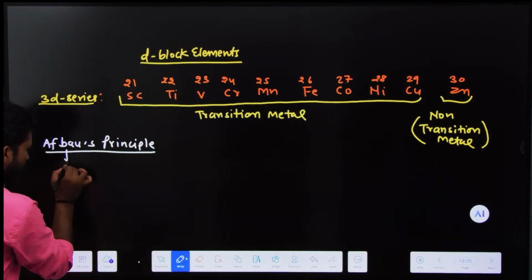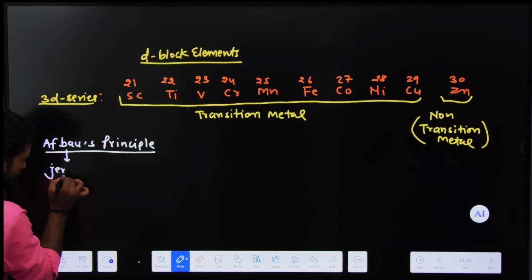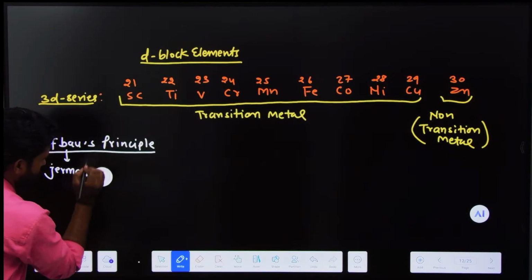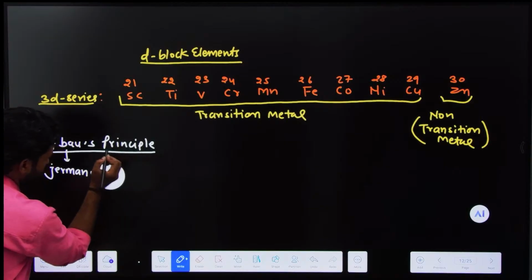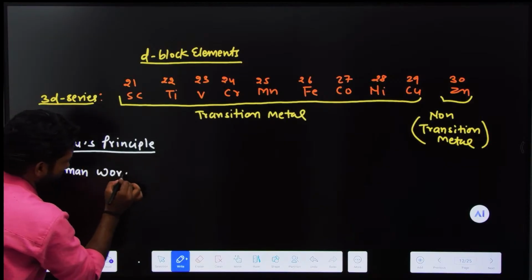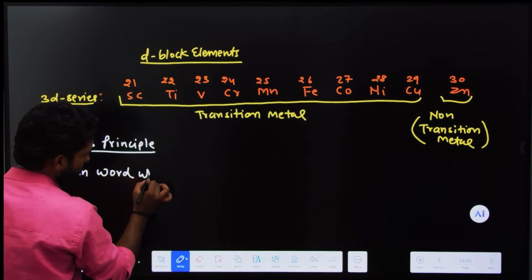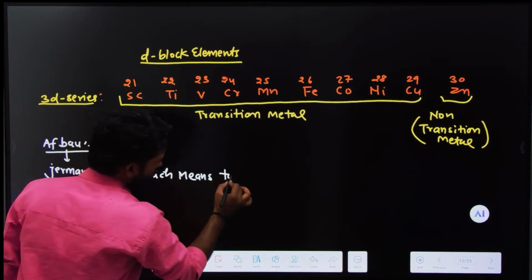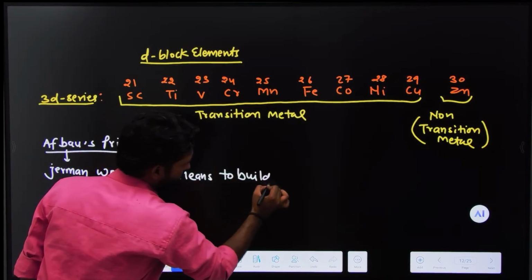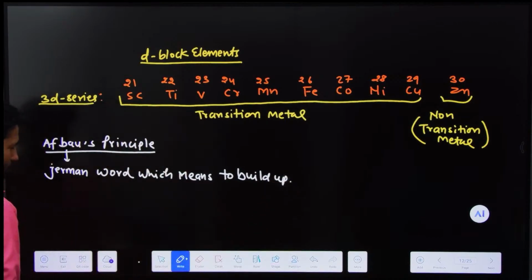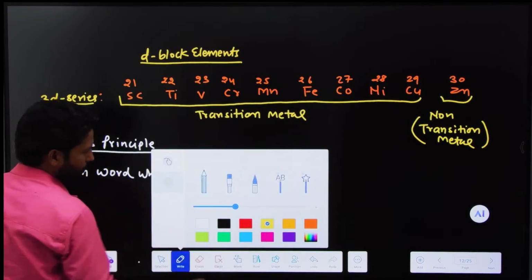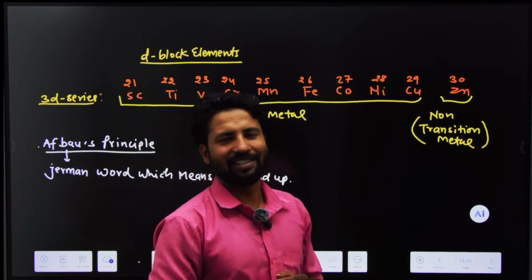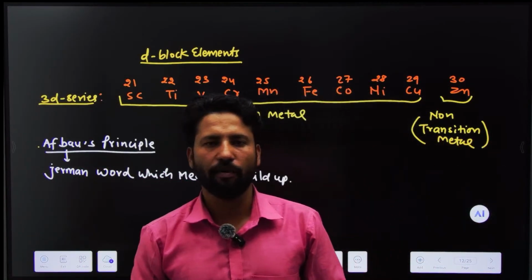So the Aufbau principle tells us the electronic configuration of an element.